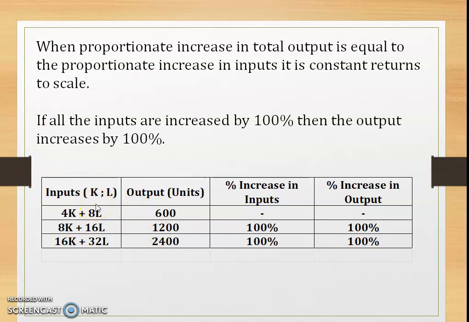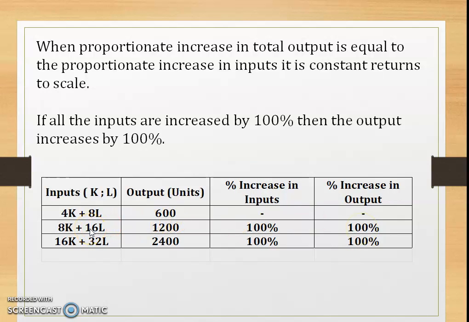Let's quickly go through the table. It shows in detail the constant returns to scale. So initially the inputs are 4K plus 8L, that is 4 capital and 8 labors. At that particular time, the firm delivers 600 units. Right? If we increase the inputs by 100% from 4K to 8K and 8L to 16L, the output increases from 600 to 1200. So by increasing the inputs 100%, the output also increases 100%, right?